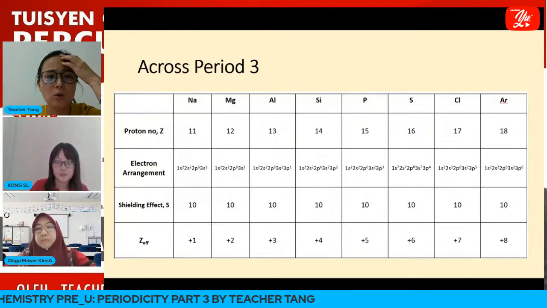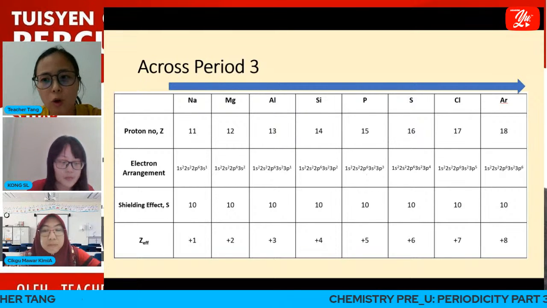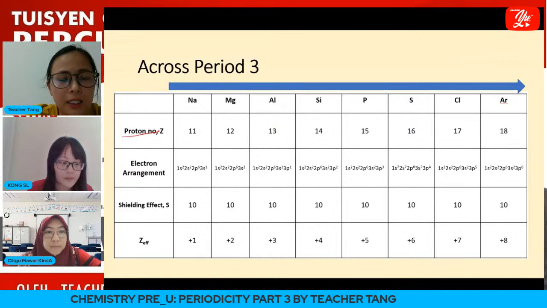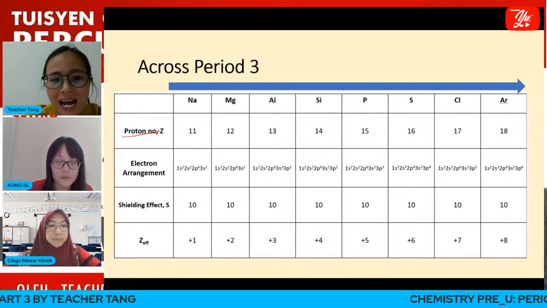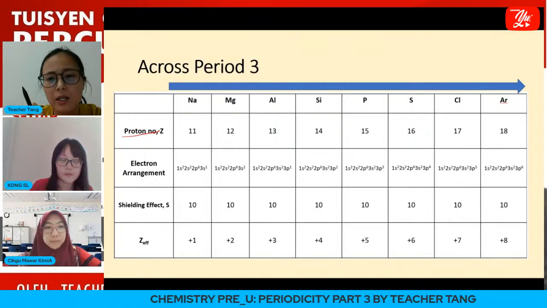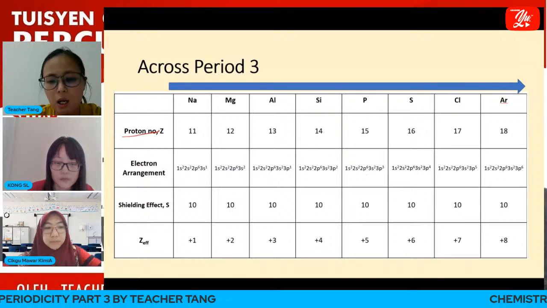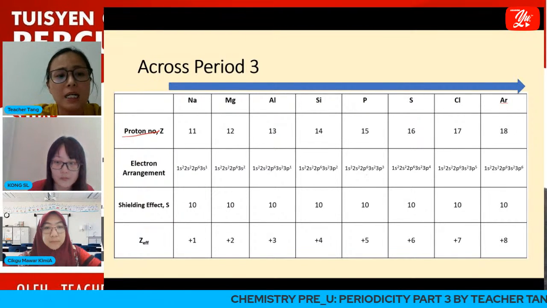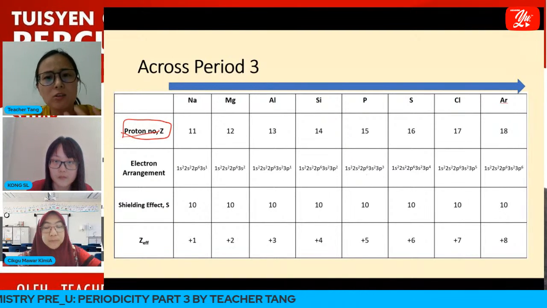So now we shall look at period 3. Across period 3, from sodium to argon, we know that the proton number in the nucleus increases from sodium to argon. This means that the nucleus becomes more positively charged. The attractive forces of the nucleus on the valence electrons become stronger because the proton number increases across period 3. Then how about the screening effect?